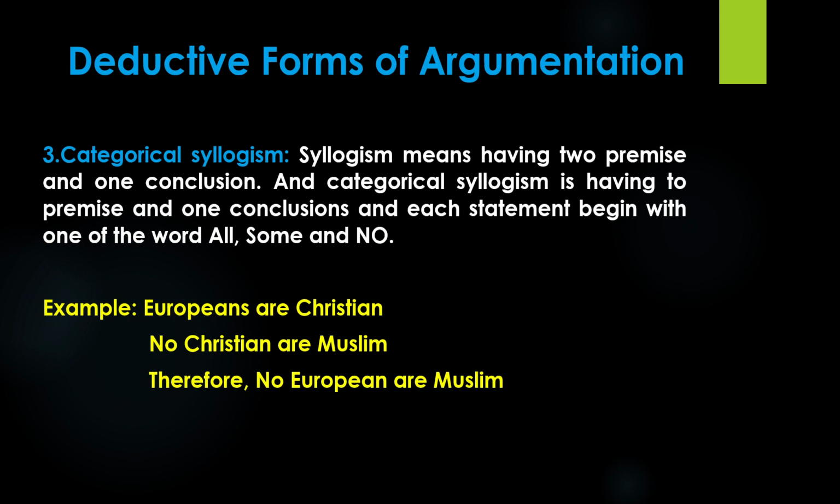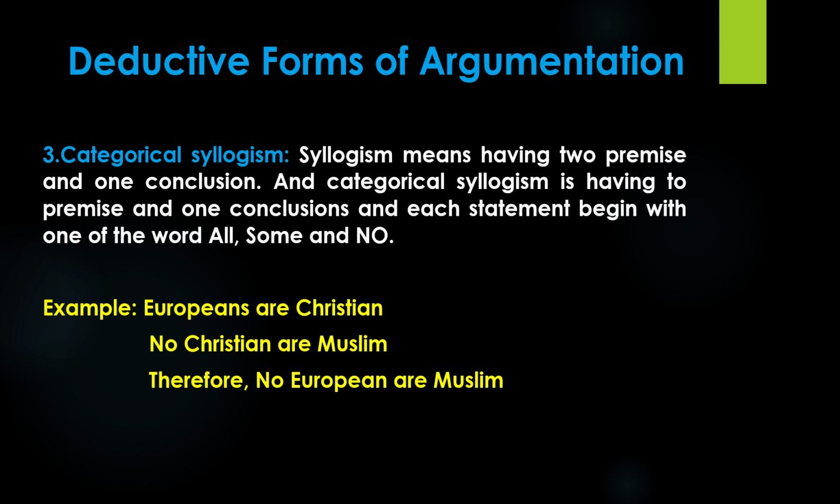The third deductive form is categorical syllogism. First of all, syllogism means having 2 premises and 1 conclusion. And in categorical syllogism, each statement begins with one of the words all, some and no. Example: all Europeans are Christian. No Christian are Muslim.